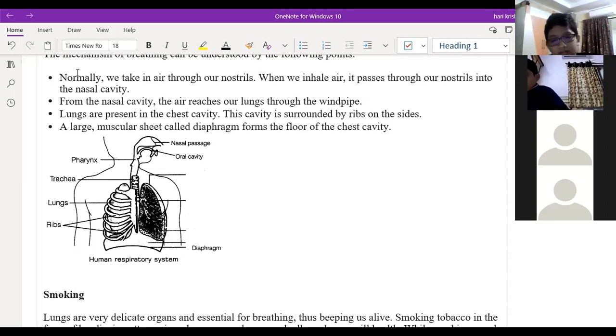Diaphragm will move downwards. Due to this movement, what will happen? Some air gap will be created inside the lungs, so we will inhale the air.